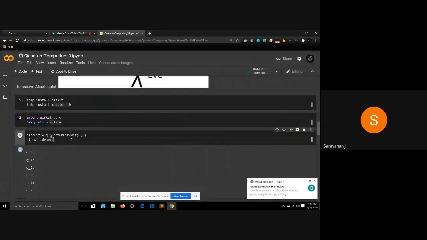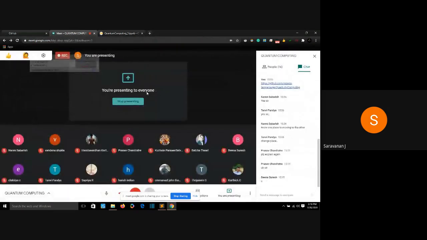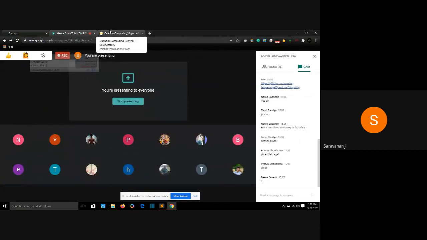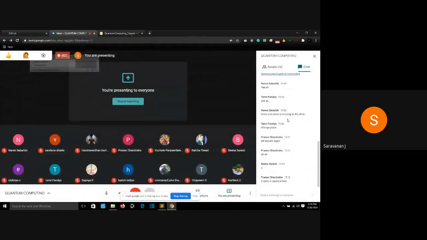Now I'm going to create a quantum circuit. I'm saying QuantumCircuit(3, 3). So what does this signify? What sort of quantum circuit am I creating? How many qubits and how many classical bits will my quantum circuit have when I say QuantumCircuit(3, 3)? 3 qubits, 3 classical bits. Right, Pranav?